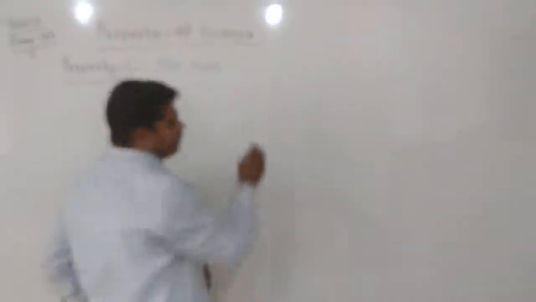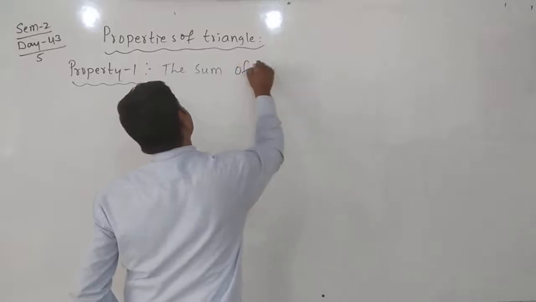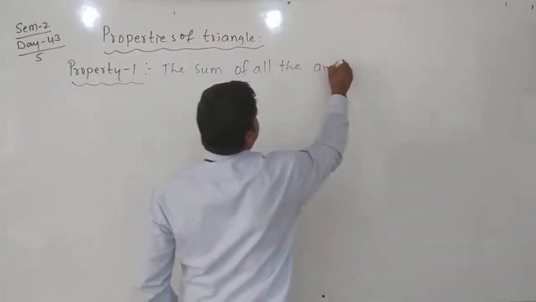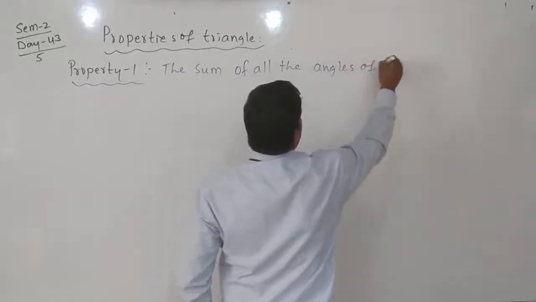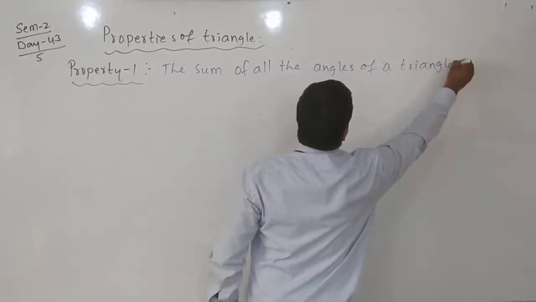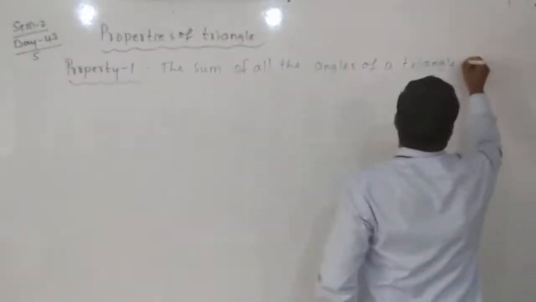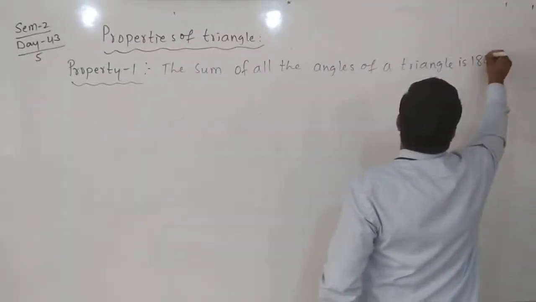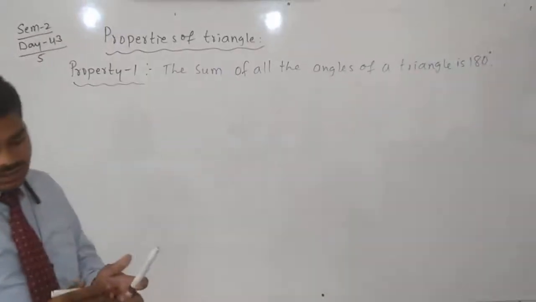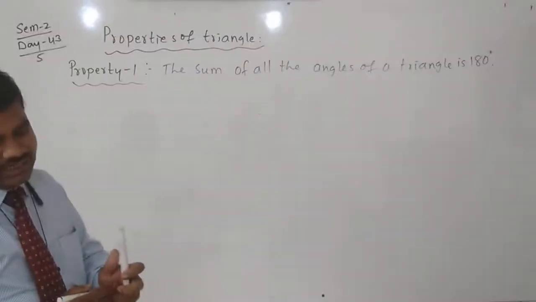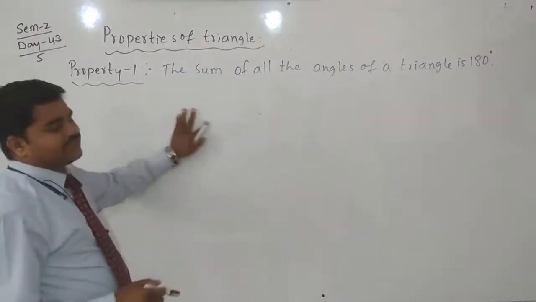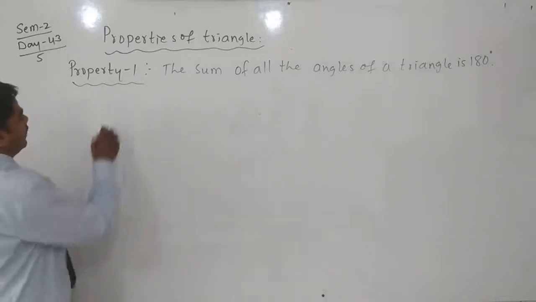The sum of all the angles of a triangle is 180 degrees. This is the first property. If you add all the angles of a triangle, that should be equal to 180 degrees.